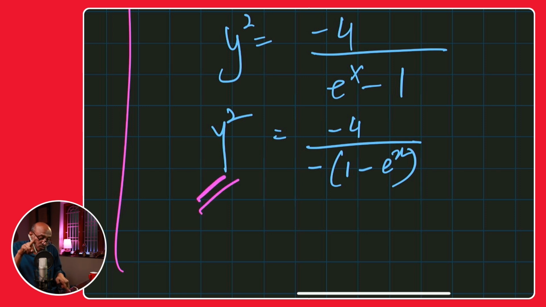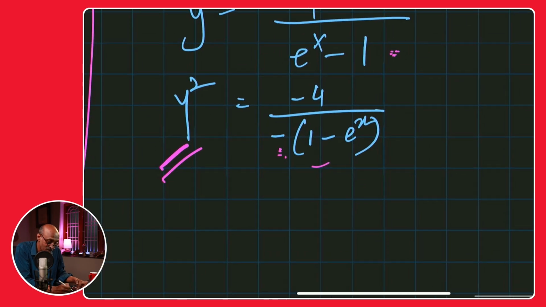It's under root of 1 minus e to the power of x. Earlier, in that step, we had e to the power of x minus 1. All that I've done is factor out that negative, and when you distribute, you can check it again: negative 1 times minus makes it plus. So we have not changed the value of the right hand side. We have just rearranged and factored out the negative.